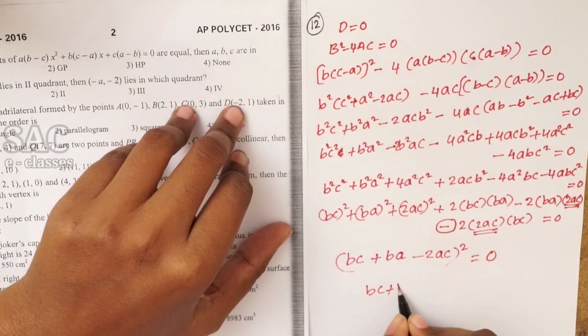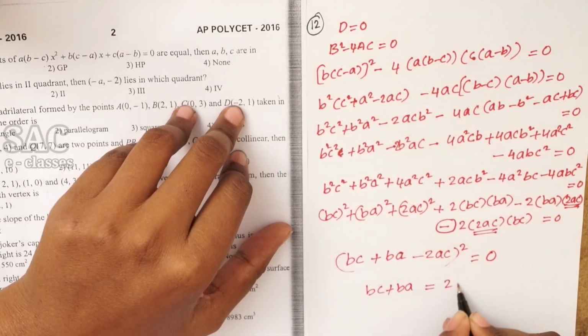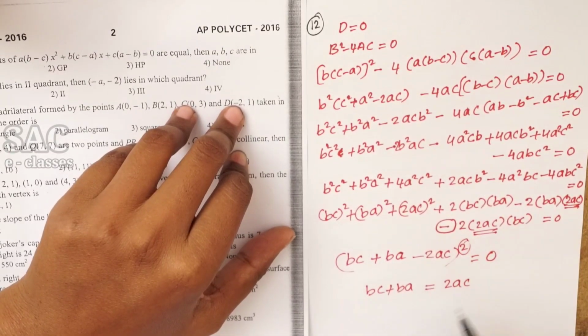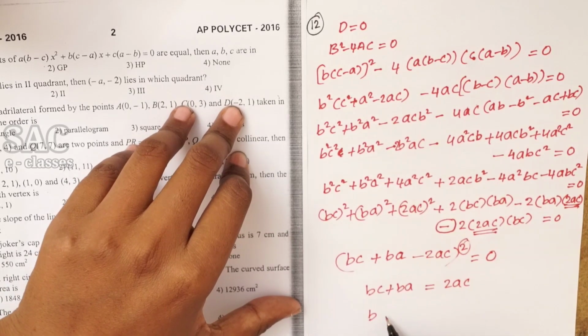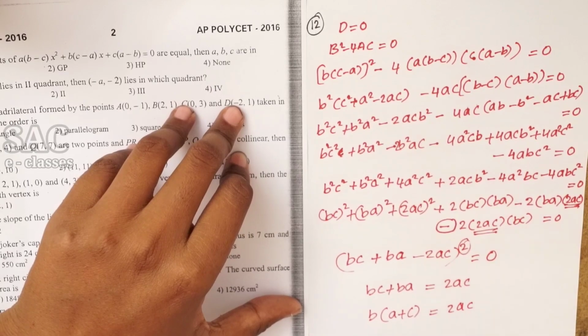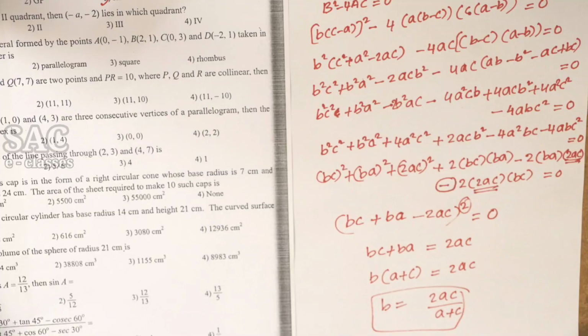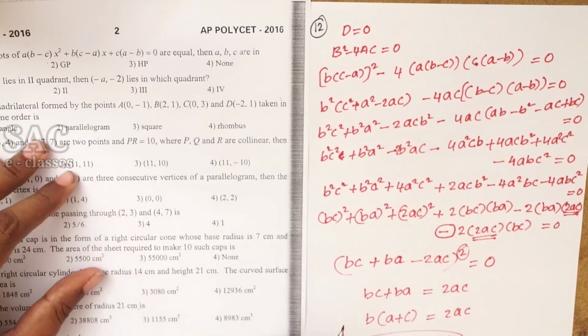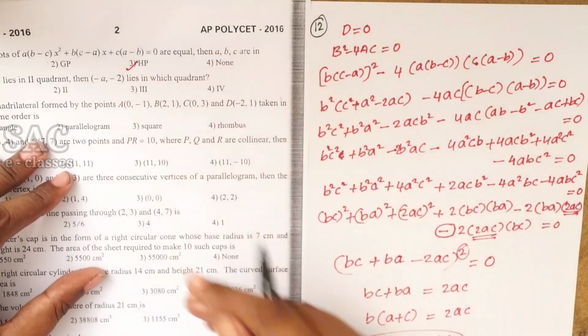Then bc plus ba equal to 2ac, by transposing the square to there. Then b into (a plus c) equal to 2ac. b equal to 2ac by (a plus c). Clearly these are in HP.